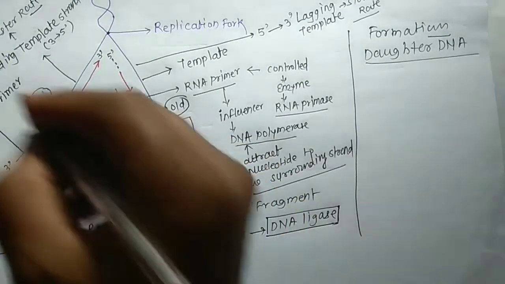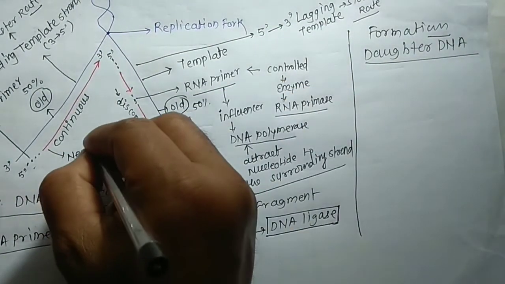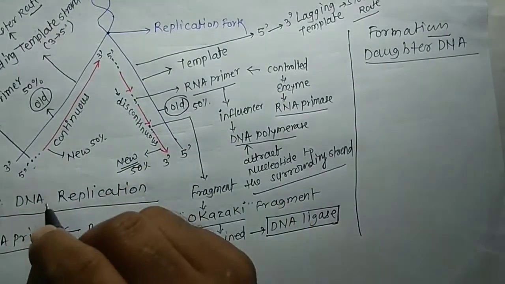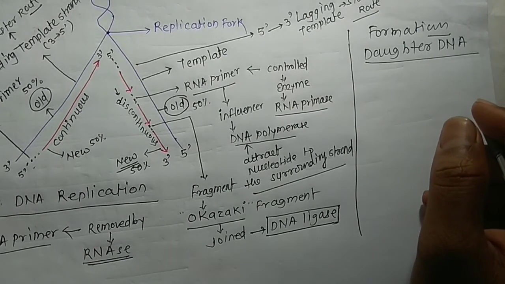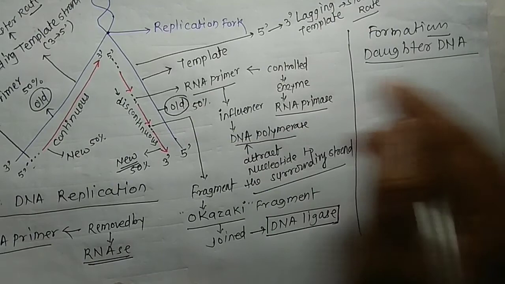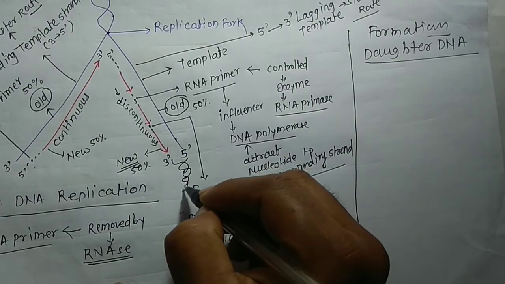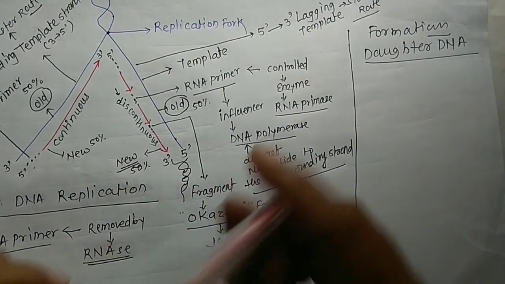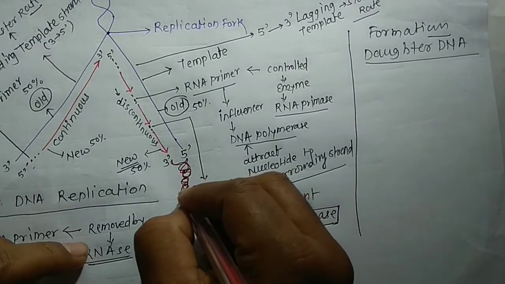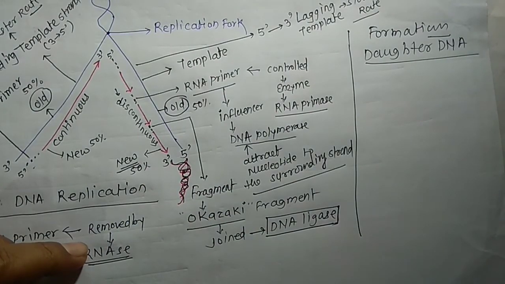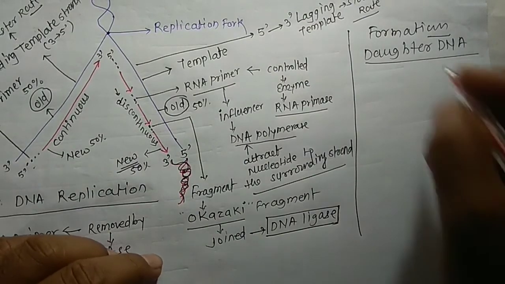So here 50% is conserved and 50% is the formation of the new part. That's why simultaneously both the new and old strands undergo coiling. The old and new strands are coiling, and two identical daughter DNA molecules are formed at the end of the process.